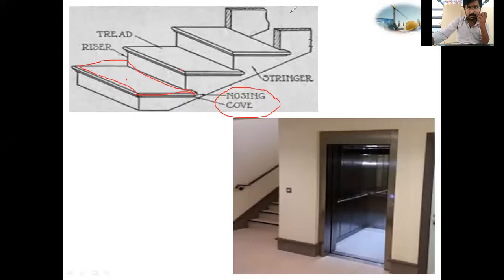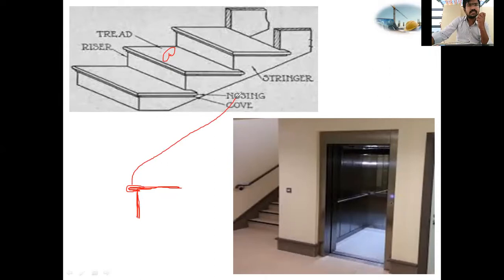I will draw it. Here in the figure, this is a tread, and this is a riser. The standing one is a riser. If some projection is given beyond the riser, that projection is known as nosing.